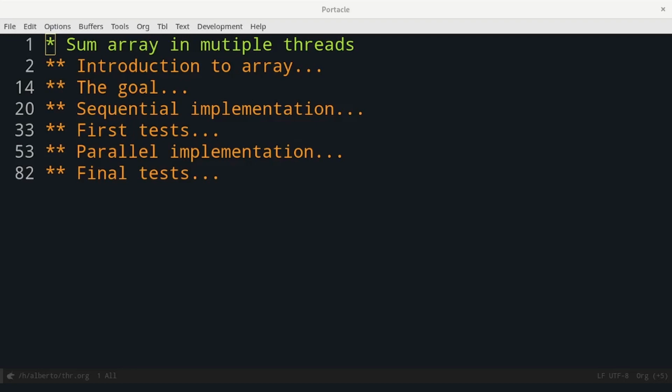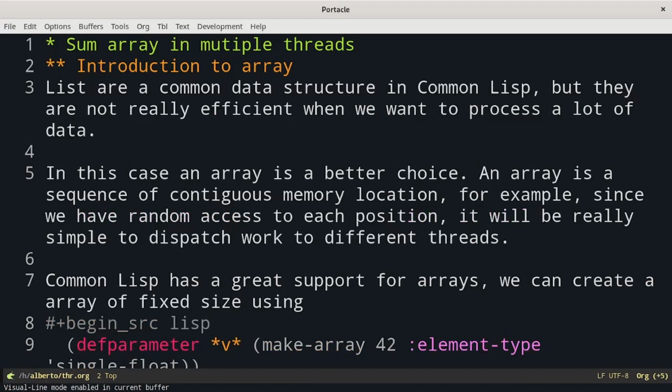Let's start by introducing the data structure we will use. Lists are a common data structure in Common Lisp, but they are not really efficient when we want to process a lot of data. In this case, an array is a better choice. An array is a sequence of continuous memory locations. For example, since we have random access to each position, it will be really simple to dispatch work to different threads. Common Lisp has great support for arrays.